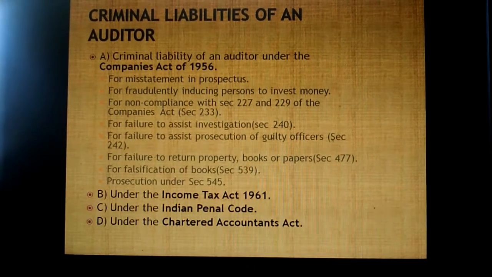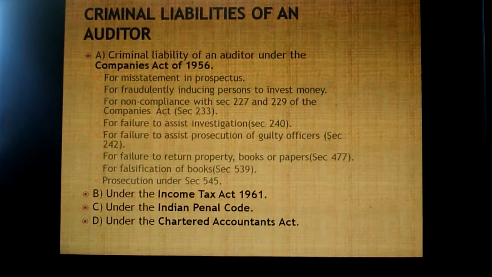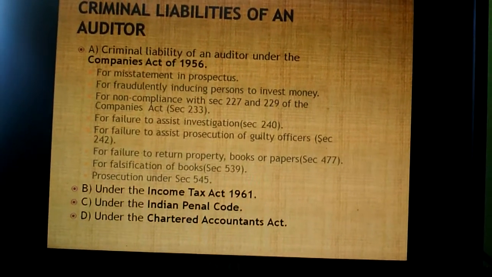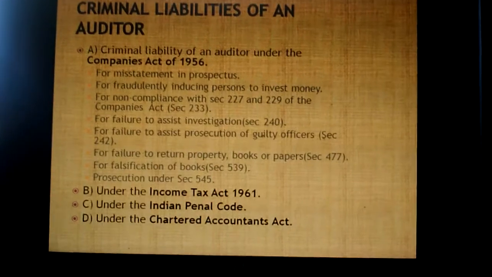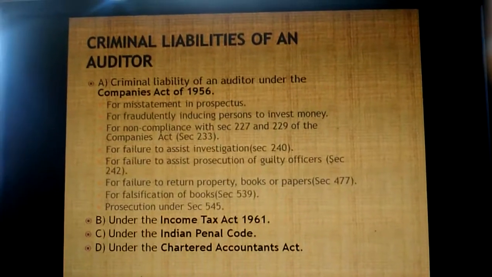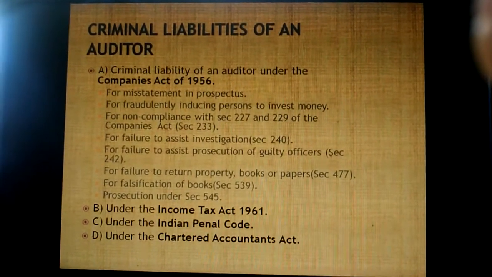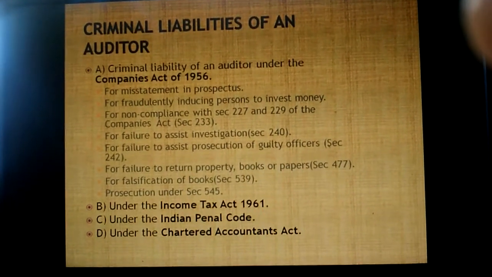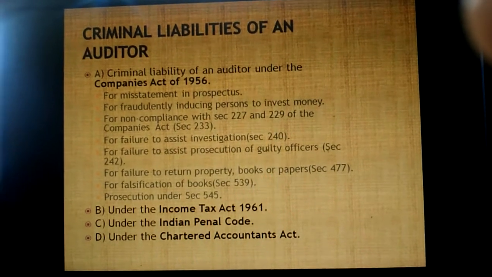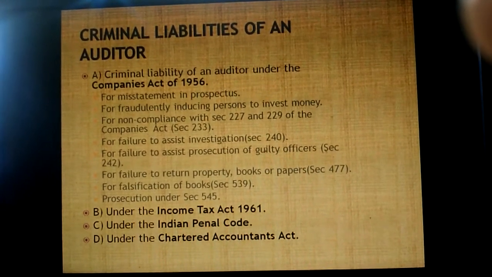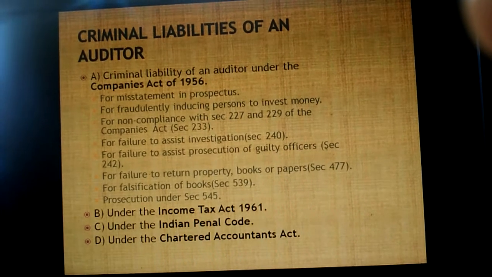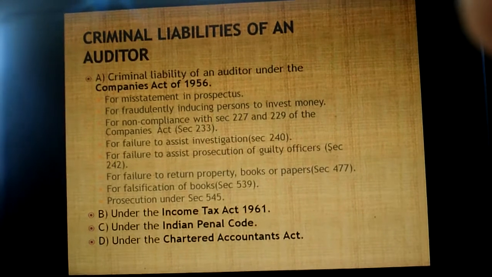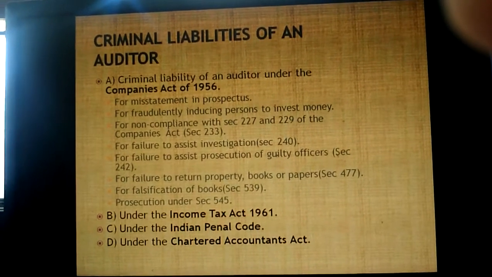For misstatement in a prospectus: if the auditor knowingly included, or he knows that the prospectus, which is issued by the company to the public for getting funds, contains untrue statements, that is misstatements or false statements, in such a case he will be liable for imprisonment of 2 years or a fine which may extend up to 5,000, or in some cases both.